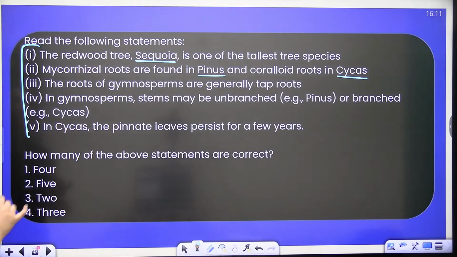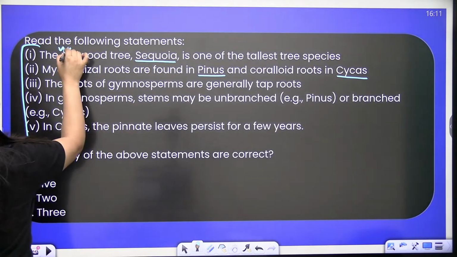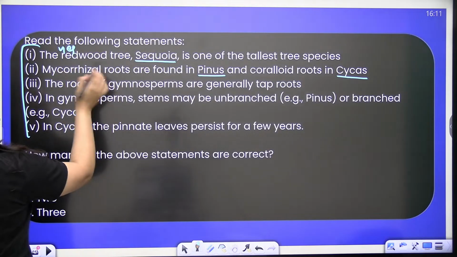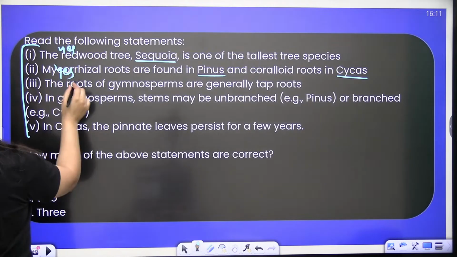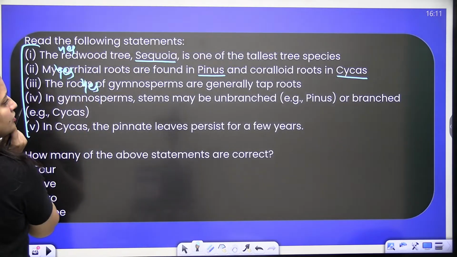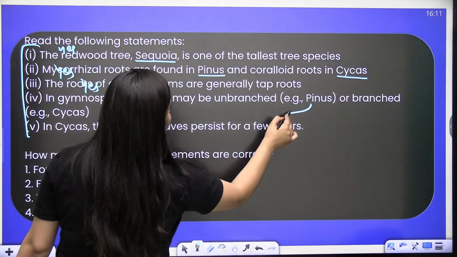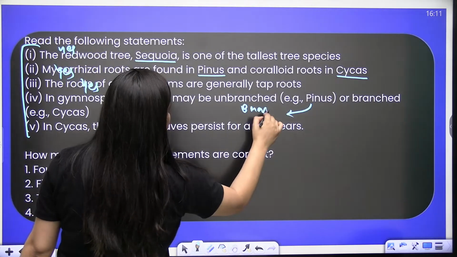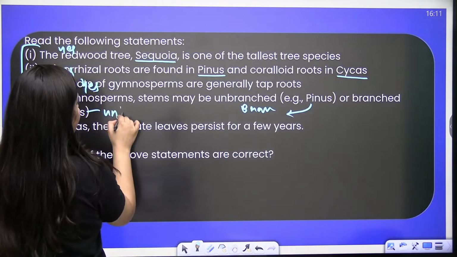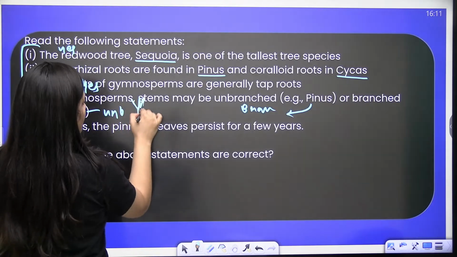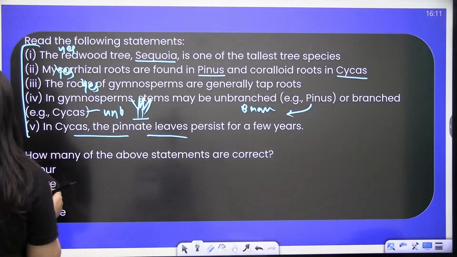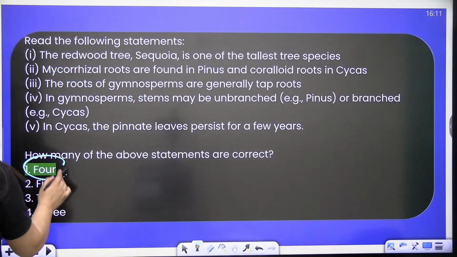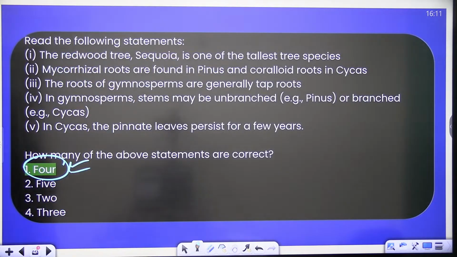Redwood tree Sequoia is one of the tallest tree species. Yes. Mycorrhizal roots are found in Pinus, coralloid in Cycas? Yes. The roots of gymnosperms are generally taproots? Yes. The gymnosperm stems may be unbranched? In Pinus the stem is branched, and in Cycas it is unbranched, it is caudex. In Cycas the pinnate leaves persist for a few years. So obviously 4 statements are correct.